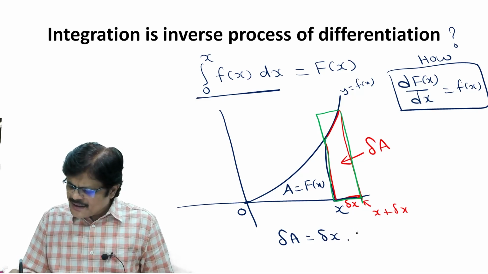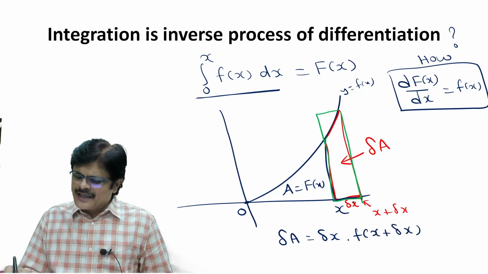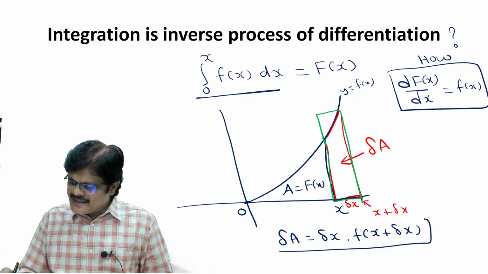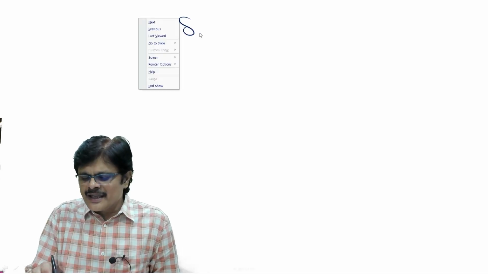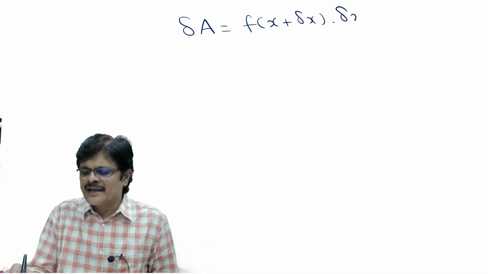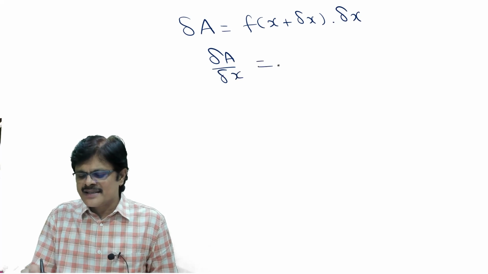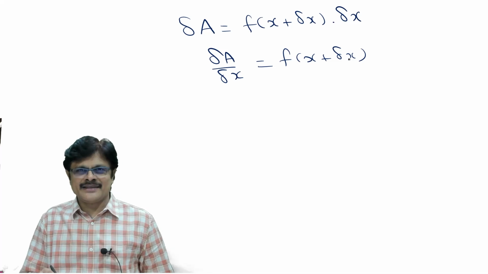So height here would be f(x plus delta x). You can take height at this point or height at this point, it does not matter. So delta A is equal to f(x plus delta x) into delta x. That means delta A by delta x is f(x plus delta x).